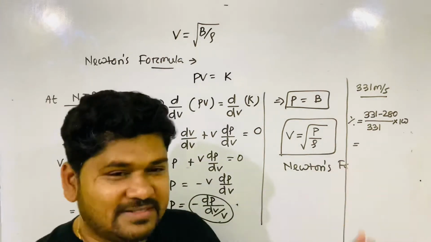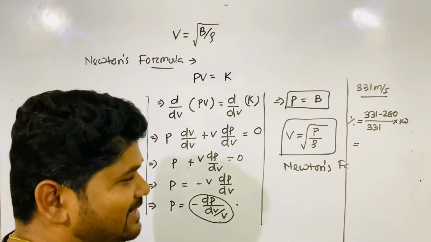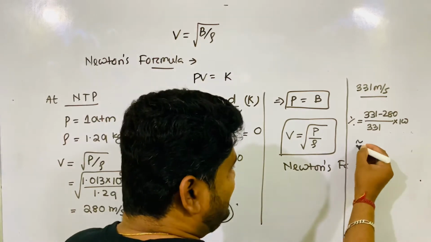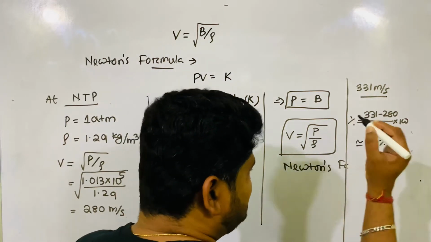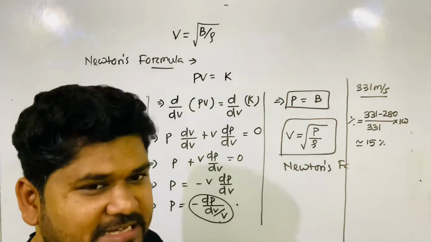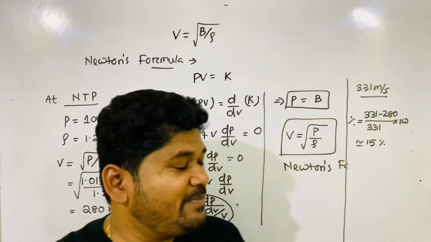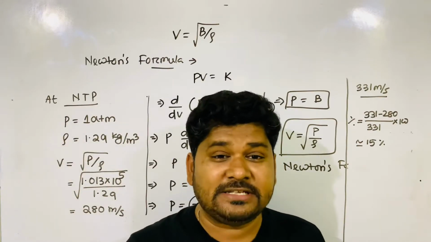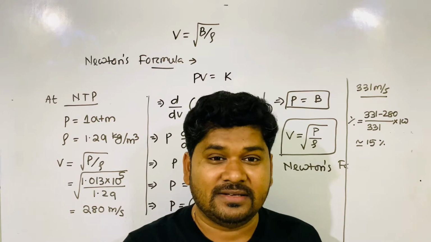You do the calculation and see how much it is coming. It is coming nearly 15 or 16 percent, 15 point something, so nearly 15% error is coming.